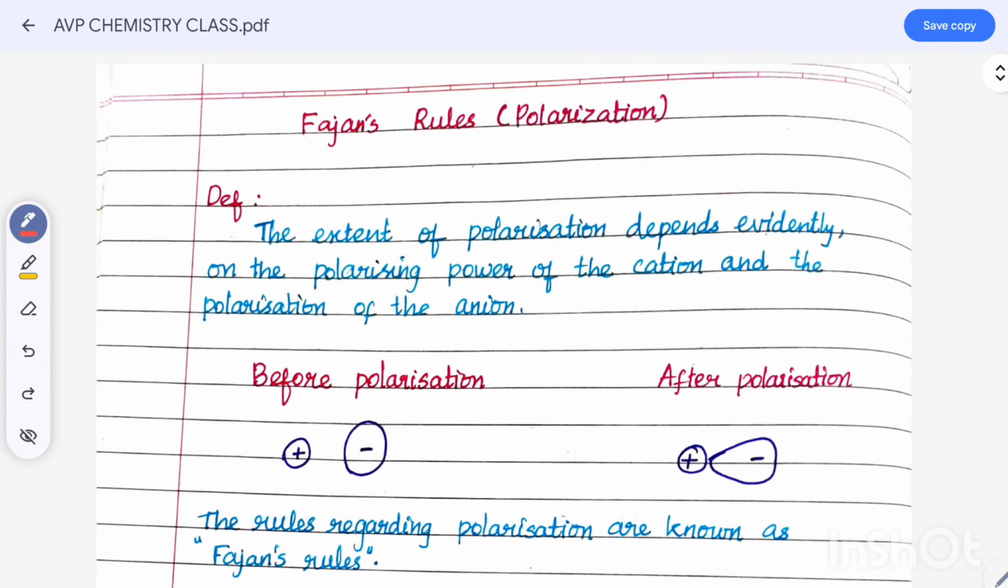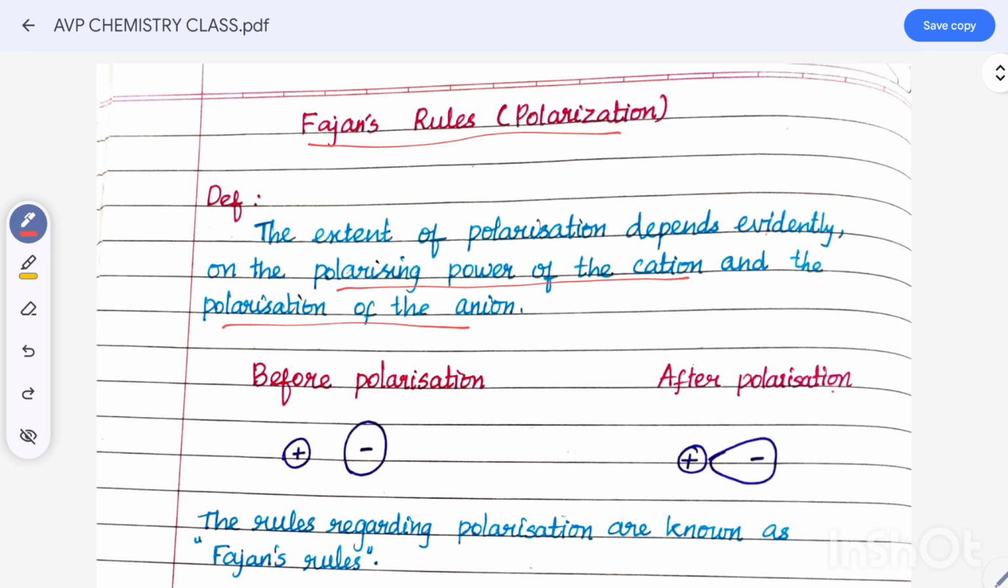Today's topic is Fajan's rule. Fajan's rules are about polarization; both are the same topic. This topic is based on the UG TRB Chemistry Unit 1. The definition of Fajan's rule is: the extent of polarization depends on the polarizing power of the cation and the polarization of the anion.